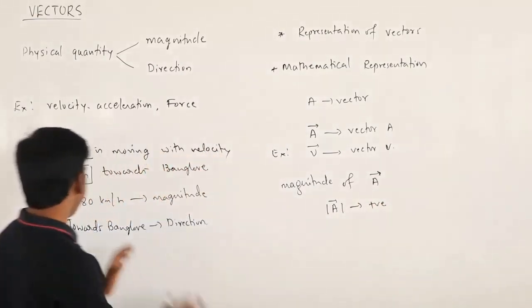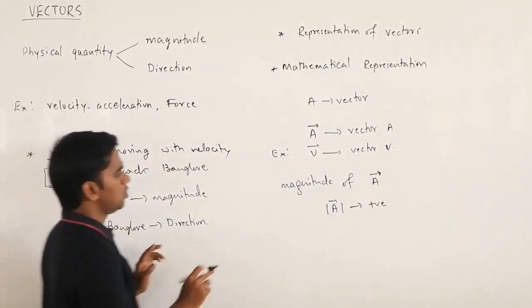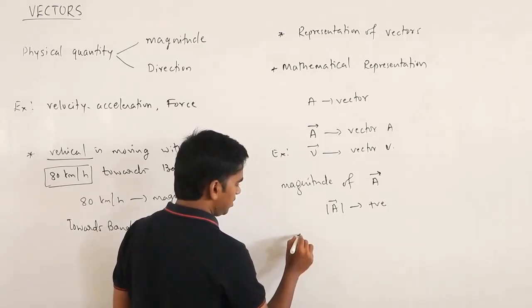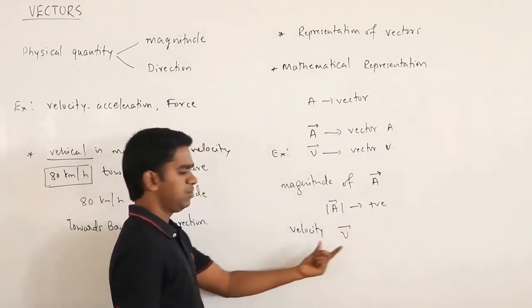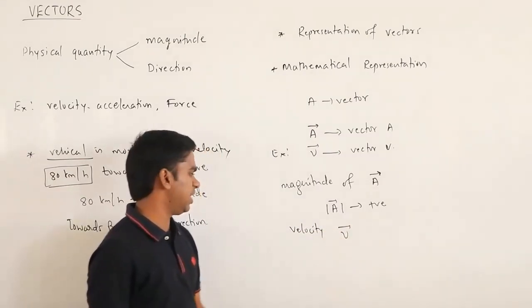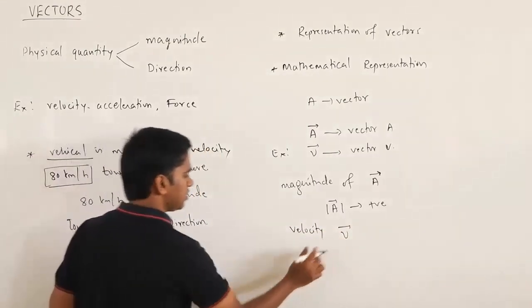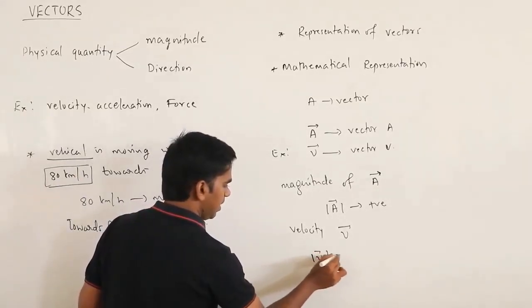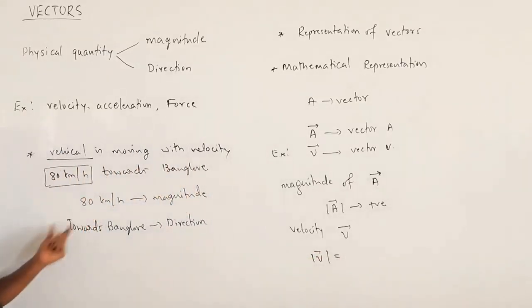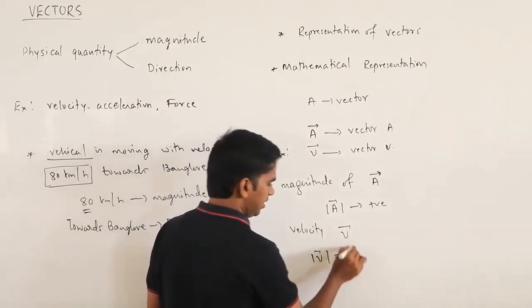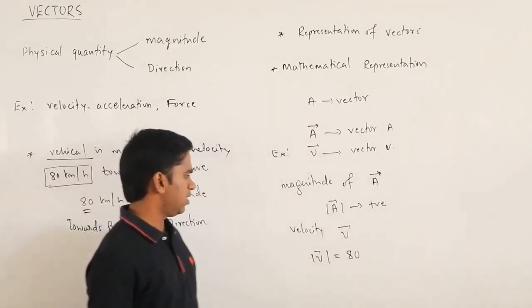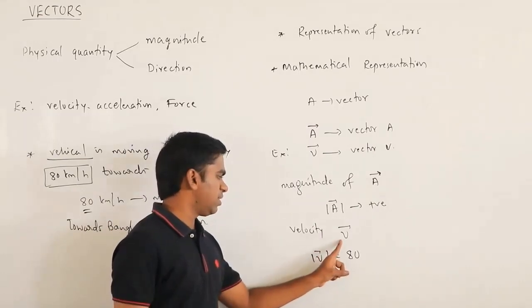Suppose I take the same example here. Which is the vector? The velocity vector. If I take velocity as an example, vector V will give you the velocity vector. Then what about the magnitude? The magnitude of vector V, in this example, is 80. So you can write it as 80. Okay. I hope you are understanding. So vector V is like this.